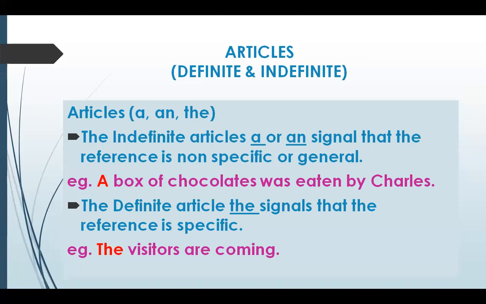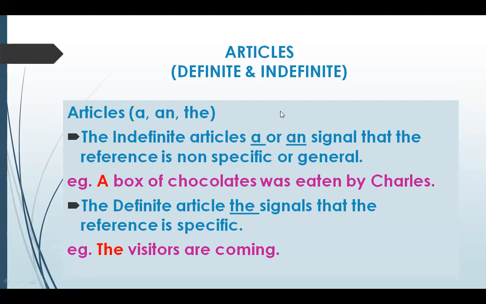First in the category of determiners is the article, which is divided in two parts, the definite and the indefinite article. A or an are indefinite articles, used as a signal that the reference is non-specific or general.